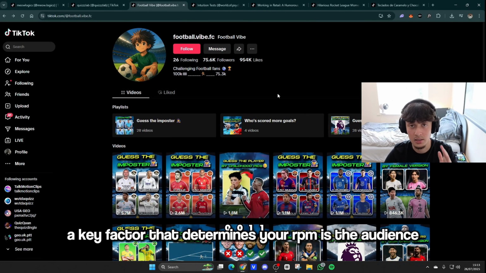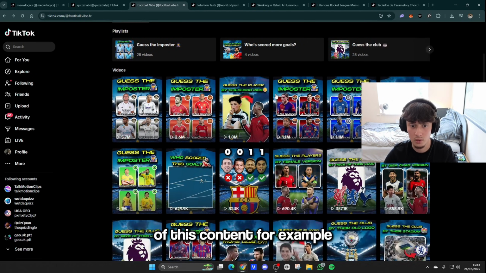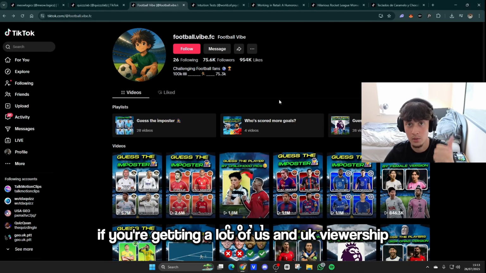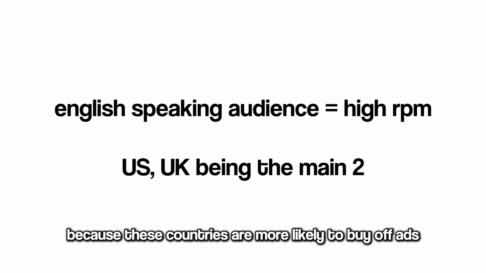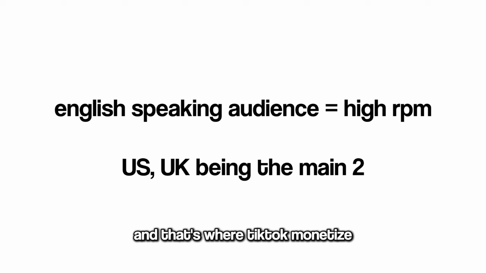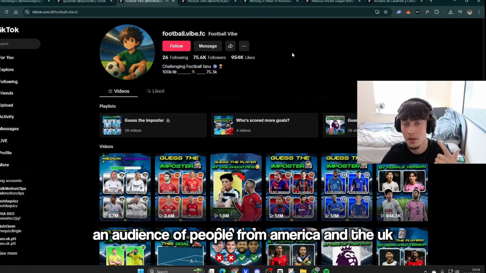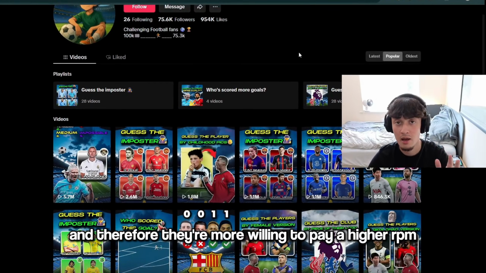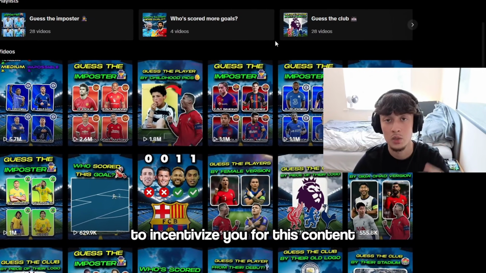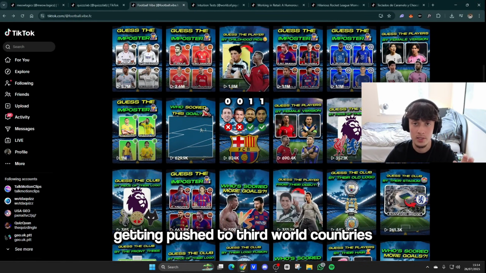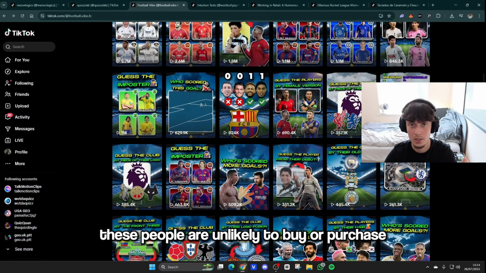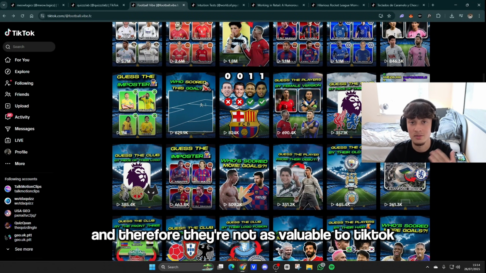However, a key factor that determines your RPM is the audience of this content. For example, if you're getting a lot of US and UK viewership, that means your RPM is going to be higher because these countries are more likely to buy off ads, and that's where TikTok monetizes. An audience of people from America and the UK are more valuable to TikTok, and therefore they're more willing to pay a higher RPM to incentivize you for this content. Because for example, if a lot of your content's getting pushed to third world countries, these people are unlikely to buy or purchase through TikTok's ads, and therefore they're not as valuable to TikTok.